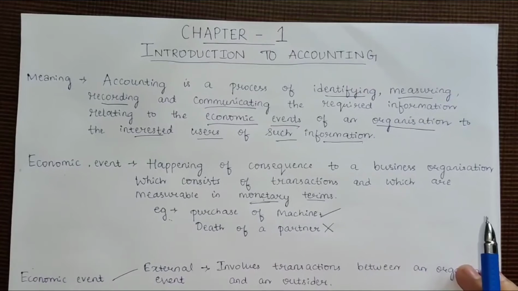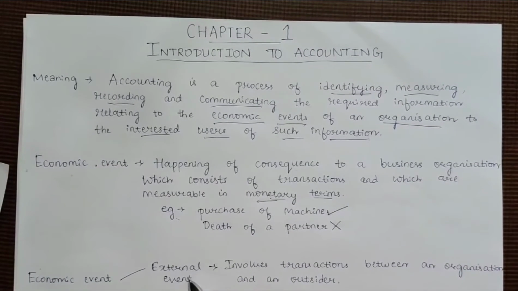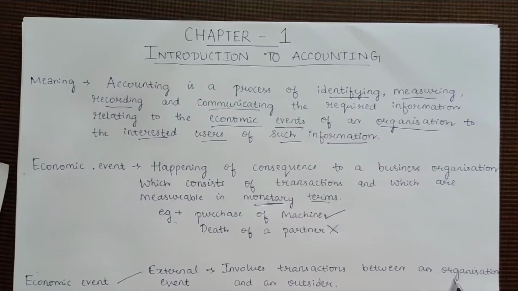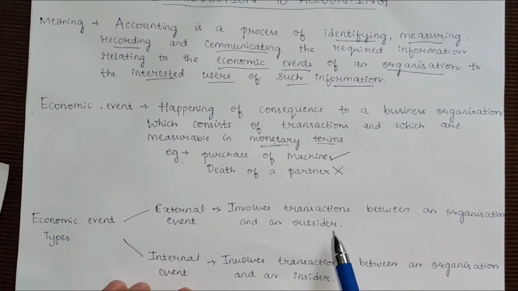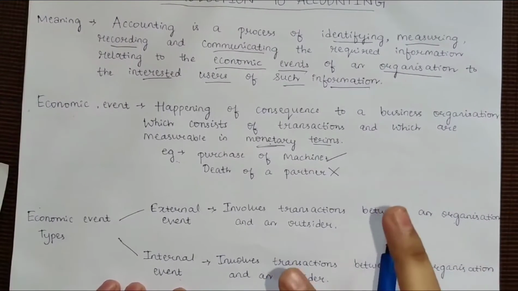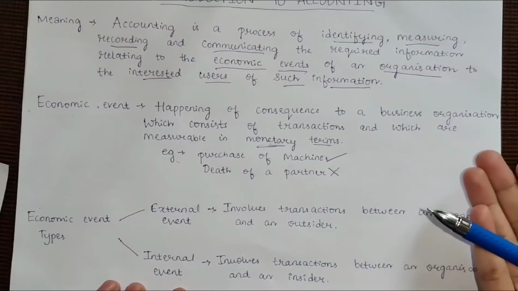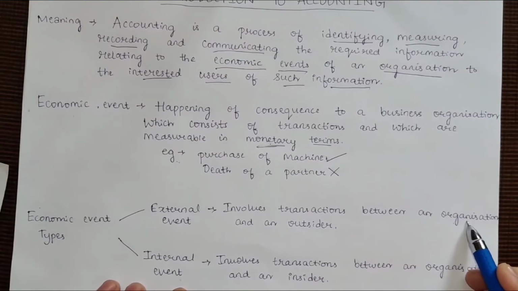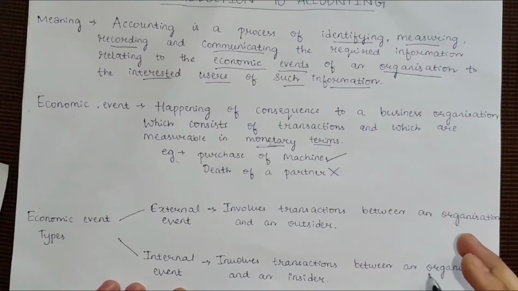So let's begin with the types here. In economic event there are two types, that is external event and internal event. External event is where the transactions are between an organization and an outsider. Let's say for example there is a customer. A customer is an outsider to an organization, while the goods are of the organization. The customer is purchasing the goods of the organization. So here the customer is an outsider and the organization's goods are the inside. So that's the transaction of external event.